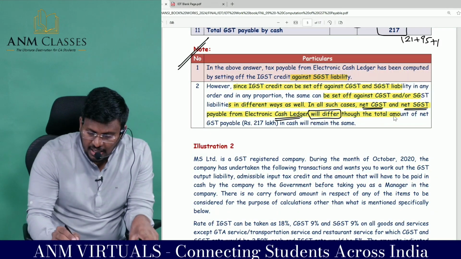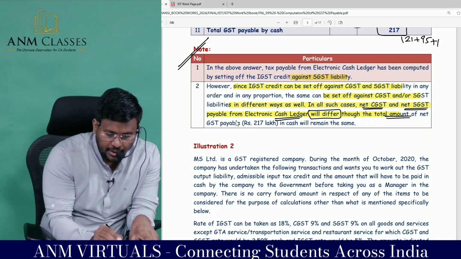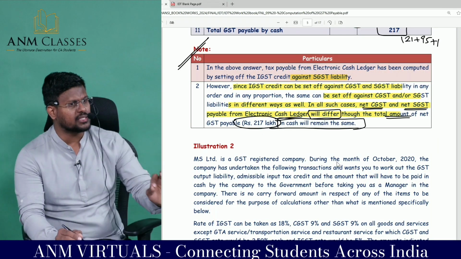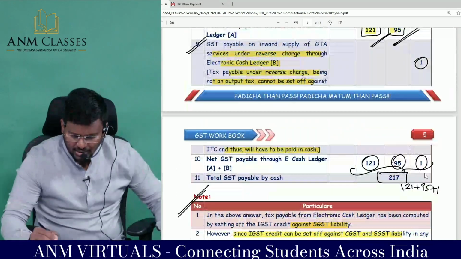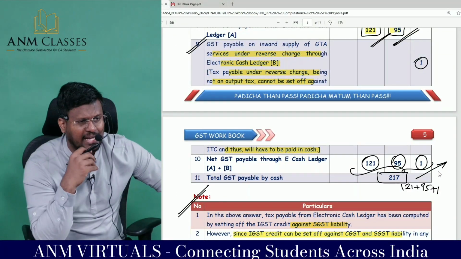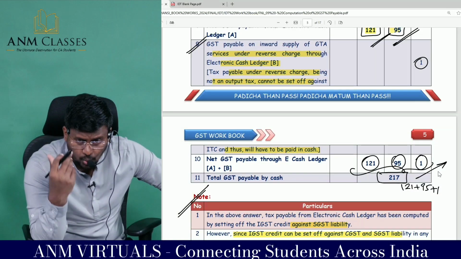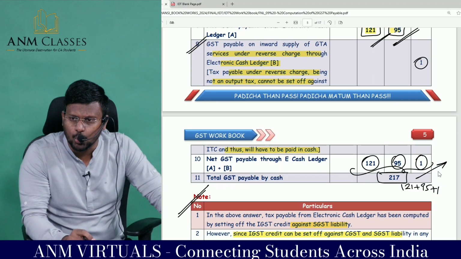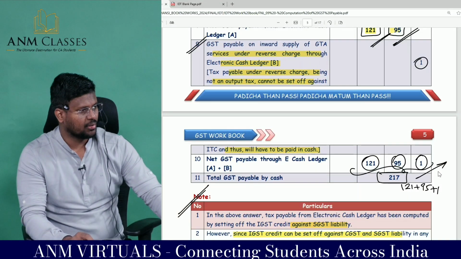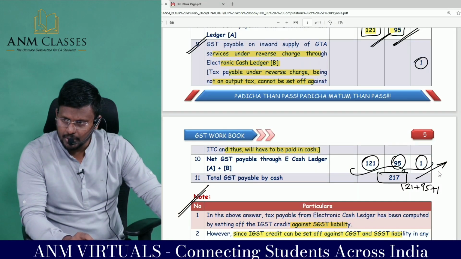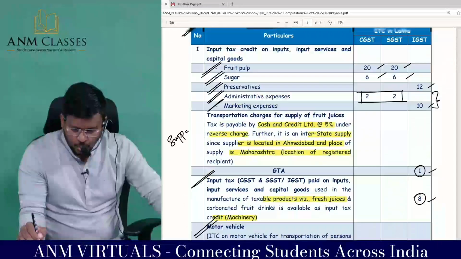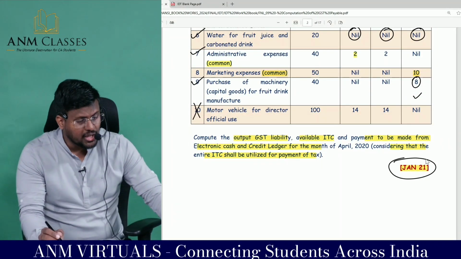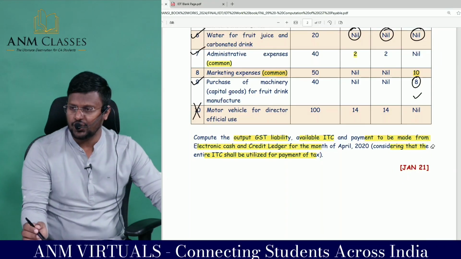But sir, total amount of net GST payable, 217 lakhs in cash, remains the same, whereas the total GST payable will be 217 lakhs. To say or highlight that only, we have calculated what is the total GST payable through electronic what ledger. Comfortable? Are you all really with me? Sir, this question has been asked in Jan 2021 for 14 marks in examination as the first question.